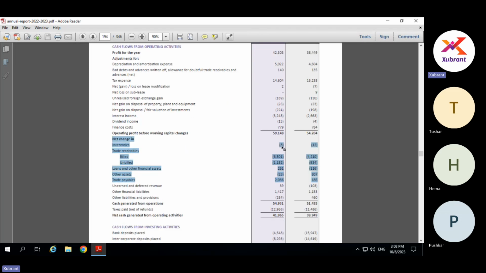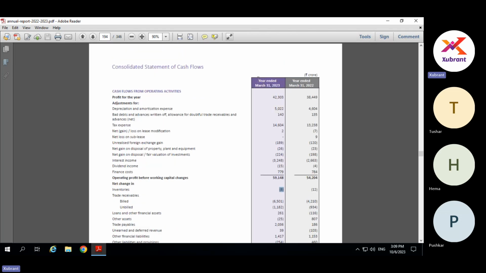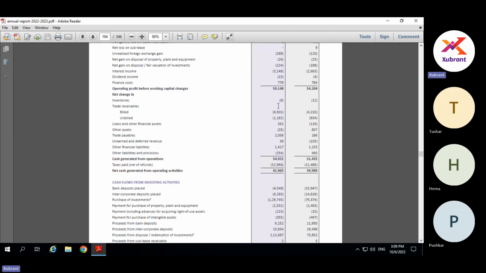So here, regarding inventories, the question was how do you arrive at the figure of 8. What is inventory? You need to invest a certain amount in your stock in trade. That is the various raw material, finished goods, semi-finished goods. You need to actually put money into your inventory to be able to build inventory and sell it. So whenever you purchase stock, it results in a cash outflow. Now, what we are measuring here is the change that happened from last year end to this year end. So the change that happened is 8.